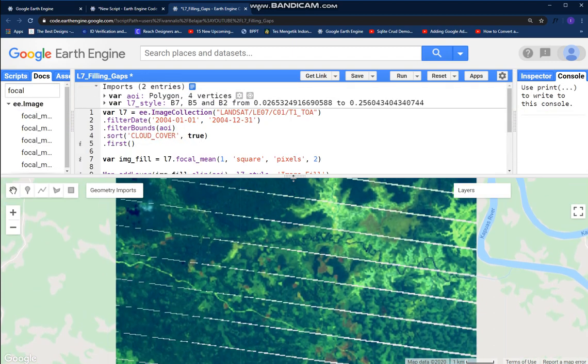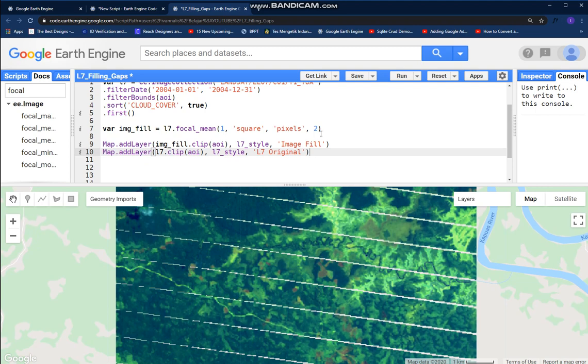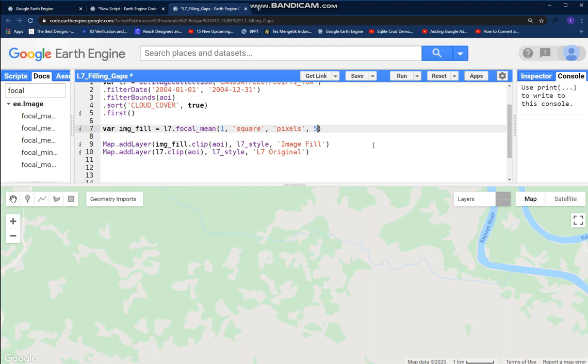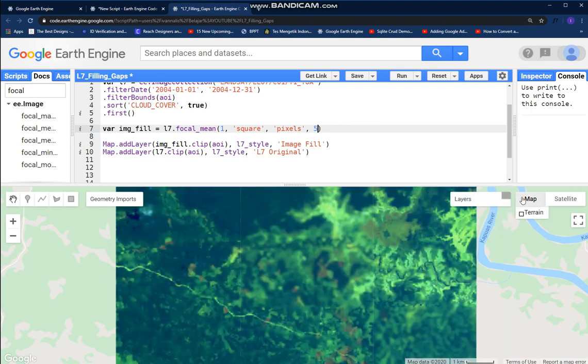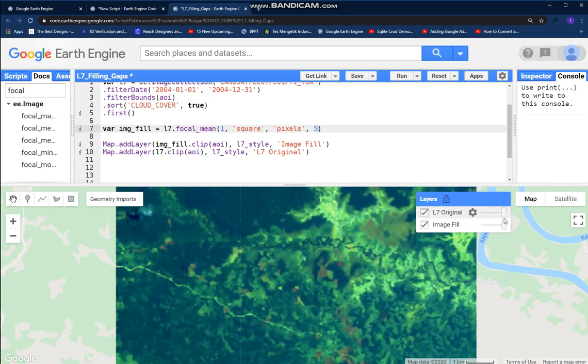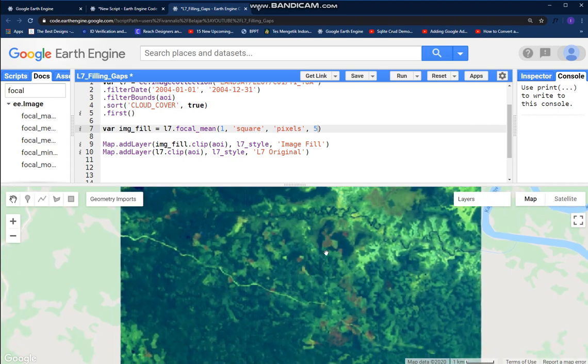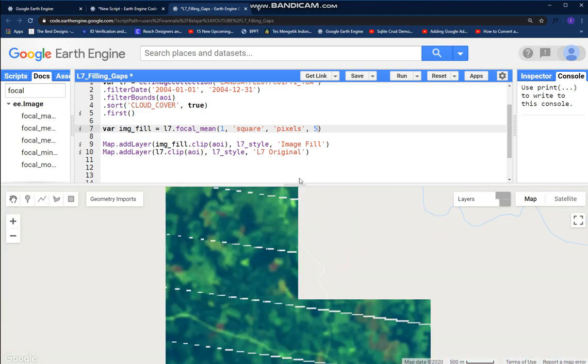small gaps here, and we have to increase this iteration value. Run it. And let's zoom in again.